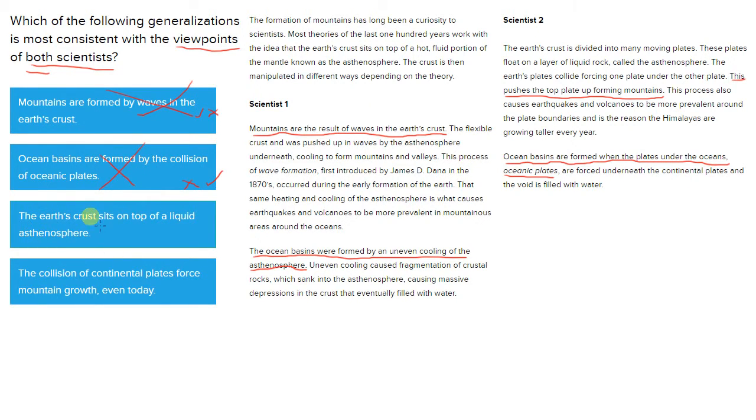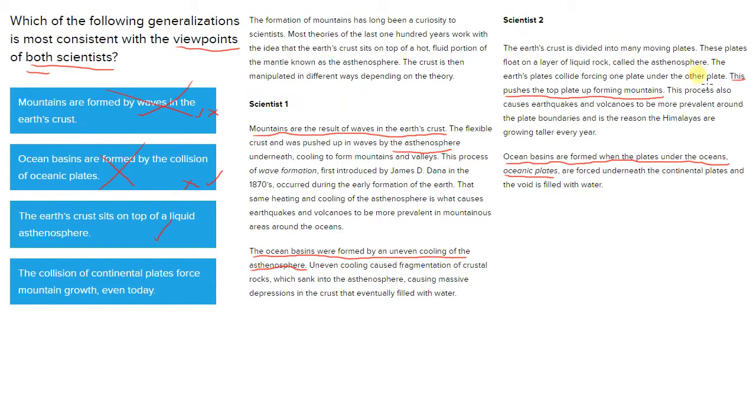Answer choice C, the Earth's crust sits on top of a liquid asthenosphere. And if we look in scientist 1's perspective, we see that it talks about the asthenosphere, and how the heating and cooling of the asthenosphere is what causes wave formation, and it causes mountains, and the uneven cooling of the asthenosphere causes ocean basins. So, all right, we're talking about a liquid asthenosphere. That could be correct because we see it talks about it in scientist 1.